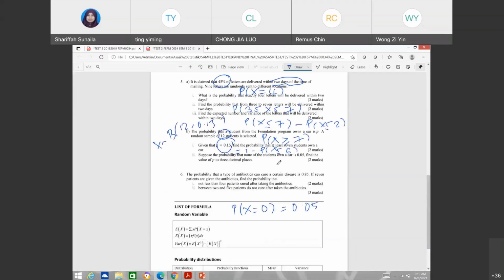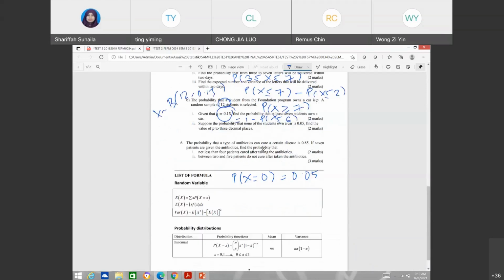Okay, question number 5, the last one. You have the probability, but again, your pi is 0.85, greater than 0.5. So if 7 patients are given the antibiotic, find the probability that not less than 4 patients cure after taking the antibiotic. Not less than, tidak kurang daripada 4, maksudnya lebih ataupun sama dengan 4. So X kat sini is binomial 7, 0.85. So 0.85 ni cure.